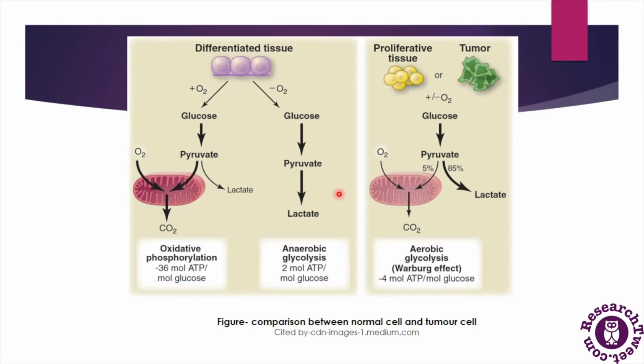Let's understand the process of the Warburg effect, or the Warburg hypothesis, with this graphical presentation. Here we can see two types of tissues. The first are differentiated tissues, or normal body tissues, and the other are proliferative tissues, also called cancerous tissues or tumor cells. Normal cells of our body use ATP for all their cellular functions, and it is considered the energy currency.